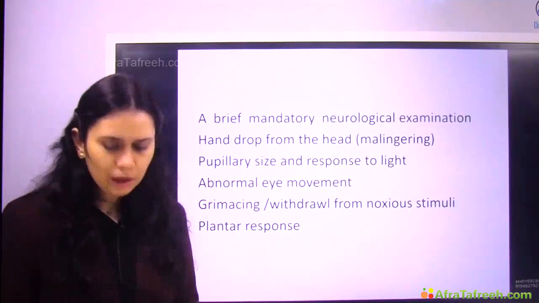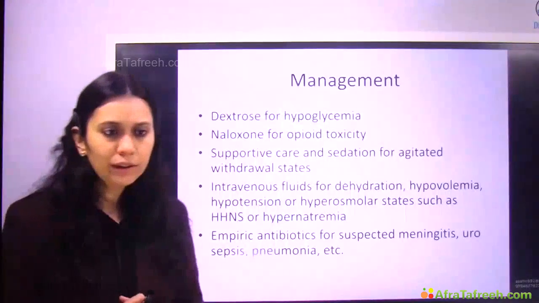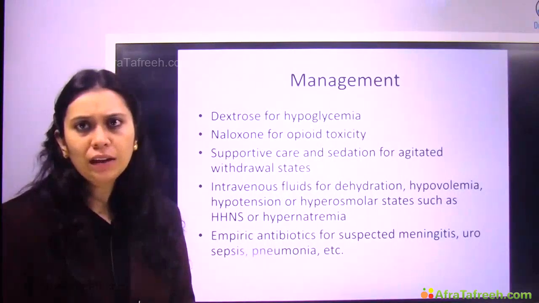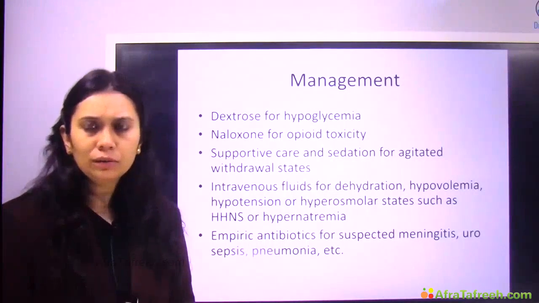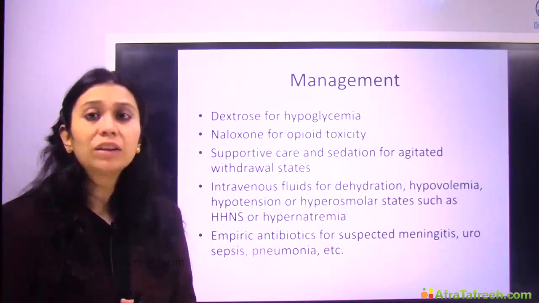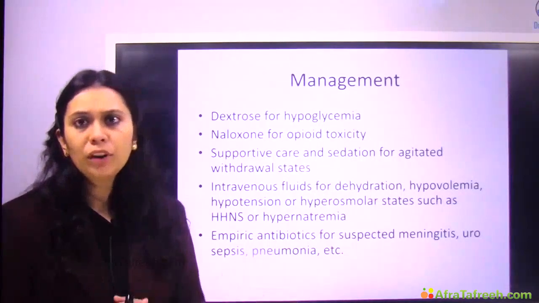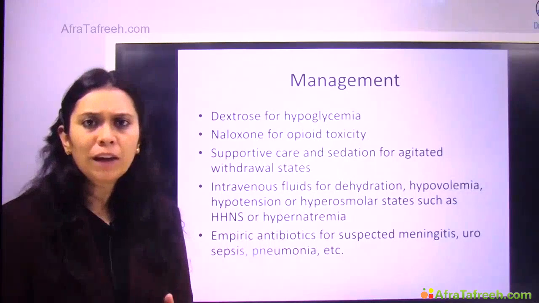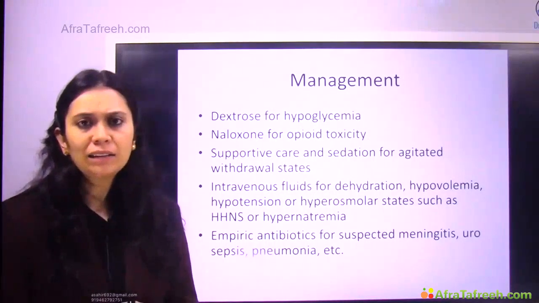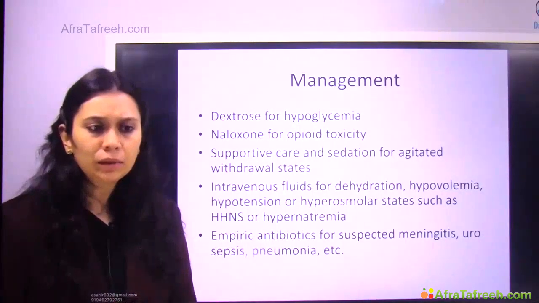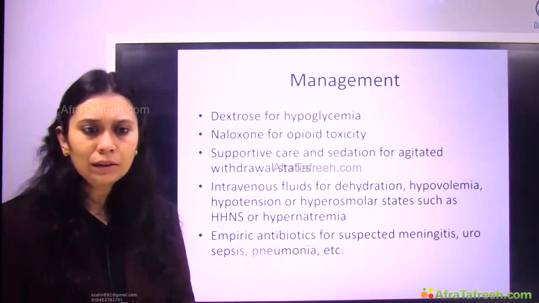Okay, now we start the management of the coma patient. Initial management: a quick blood sugar is done, and if required, dextrose is given for hypoglycemia. Now hypoglycemia is one of the most important reversible causes of coma. In many patients, we will know the etiology at once, because let's say a young boy has been brought and it is said that he is an opioid abuser and he has taken opioid. So we will give naloxone and reverse the opioid, right?